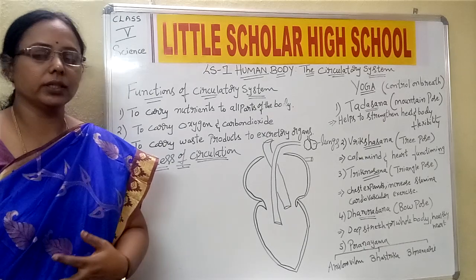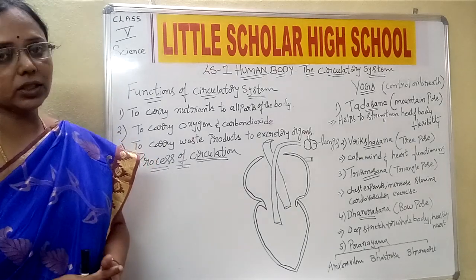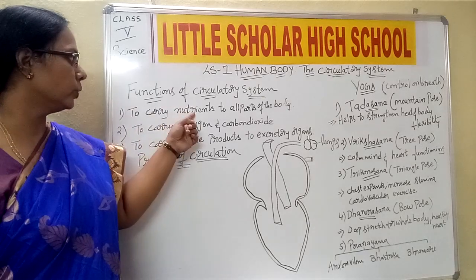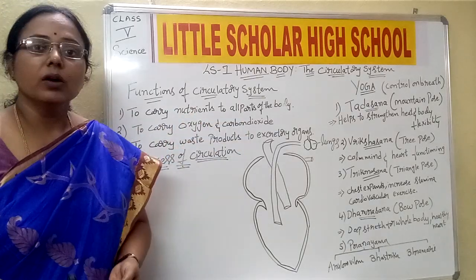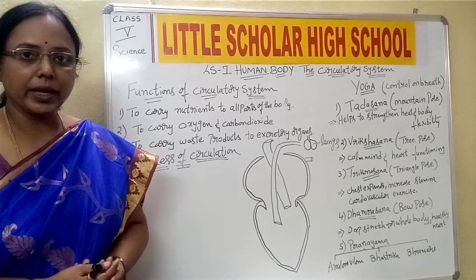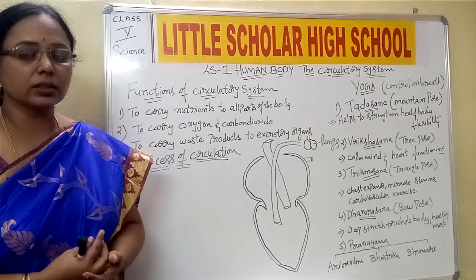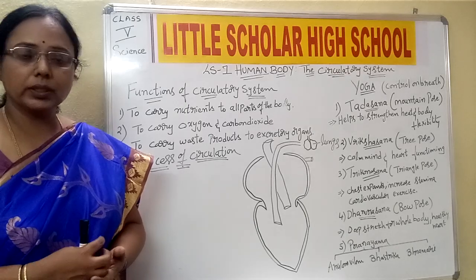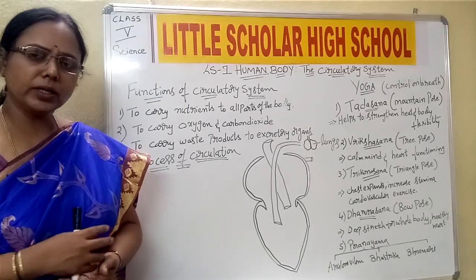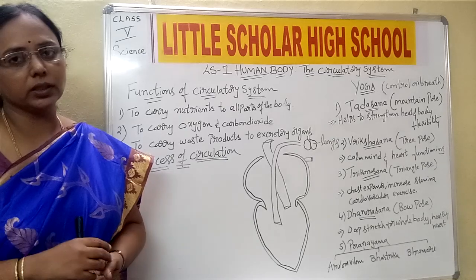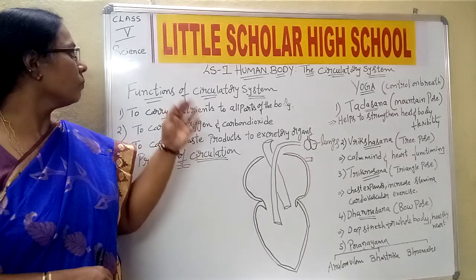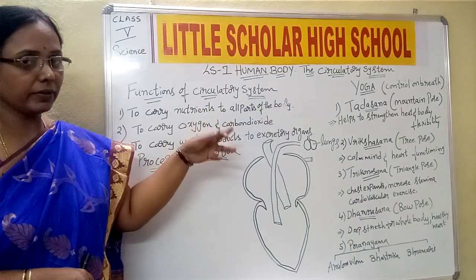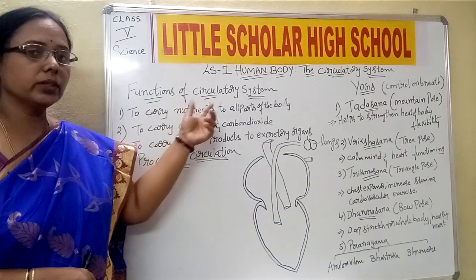What is the importance, or what are the functions done by the circulatory system? To carry nutrients to all parts of the body. Whatever food is taken by us contains nutrients. So all these nutrients have to be absorbed by the blood, so that they are supplied to all the cells present in the entire body. So in the circulatory system, blood is one of the important factors that carries the nutrients to all parts of the body.